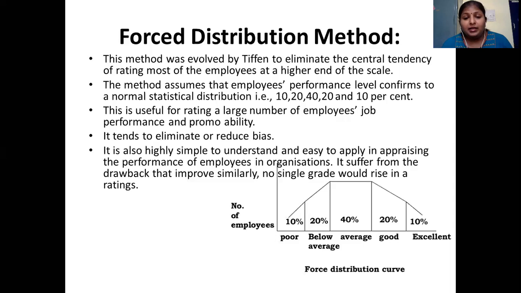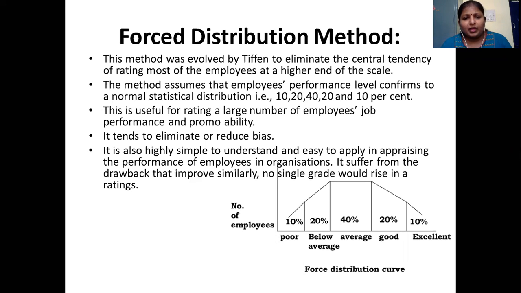To eliminate this, the forced distribution method can be used here. What you do is put them into the categories. It is very simple and very easy to apply.